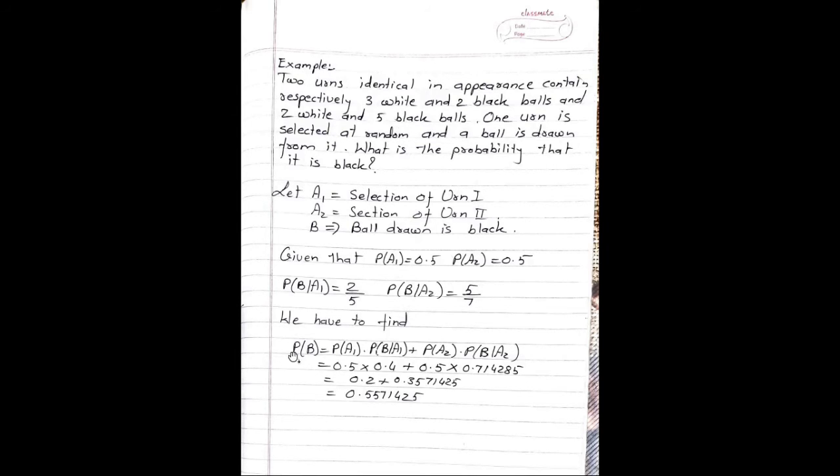We have to find probability B, which is equal to probability of A1 into probability B given A1 plus probability A2 into probability B given A2. So replace the values: 0.5 into 0.4 plus 0.5 into 0.7114285. Perform the multiplications. The answers are probability B is equal to 0.2 plus 0.35714455. If you add both the numbers, we are getting the final answer as 0.55571445.